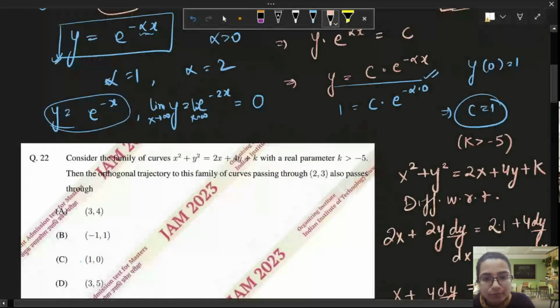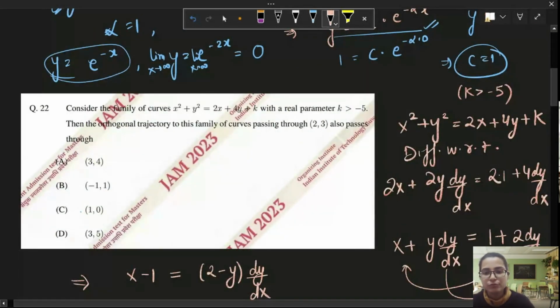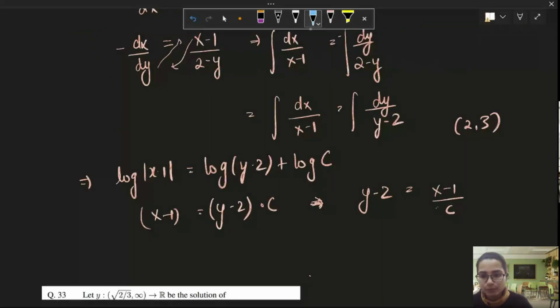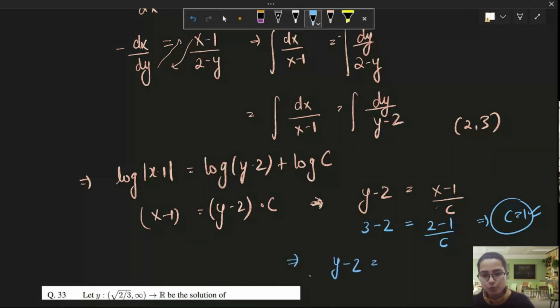What was the condition? At x = 2, y = 3. So this is our point, (2, 3). By putting this point, we are going to get 3 - 2 = (2 - 1) divided by c, which is basically c to be equal to 1. So now our orthogonal trajectory becomes y - 2 = (x - 1) over 1. I can also simplify it more. y = x - 1 + 2, which gives me x + 1, right?